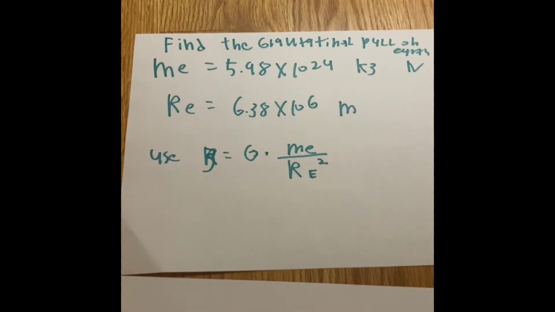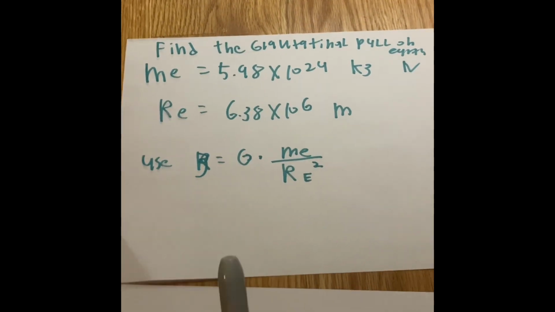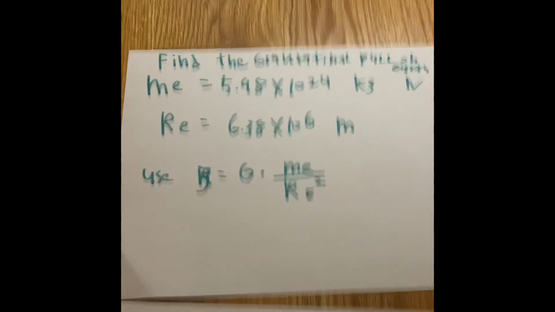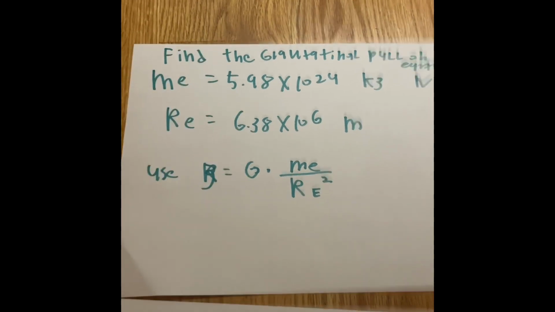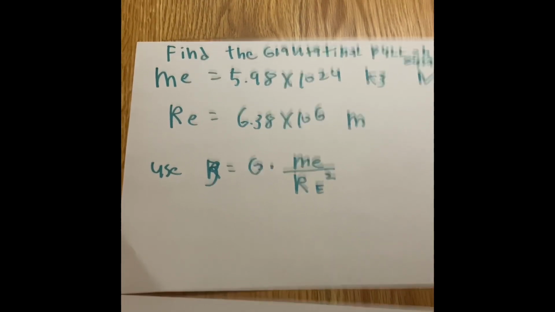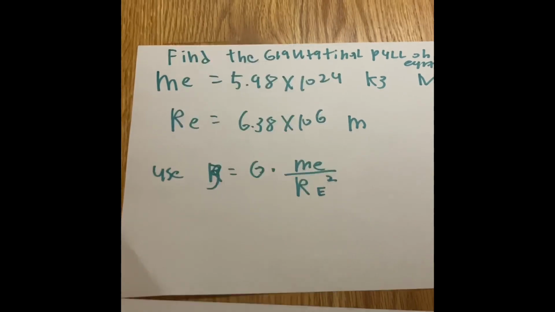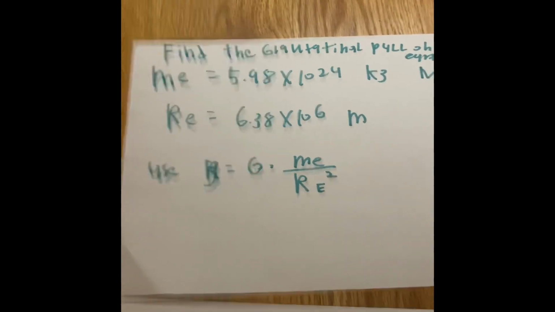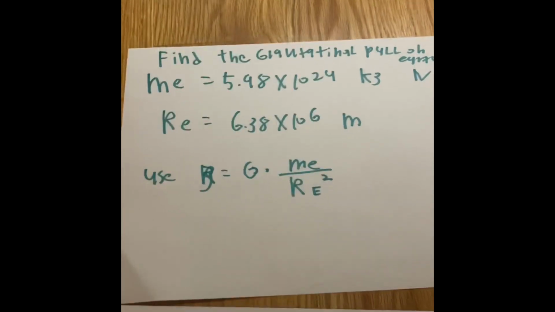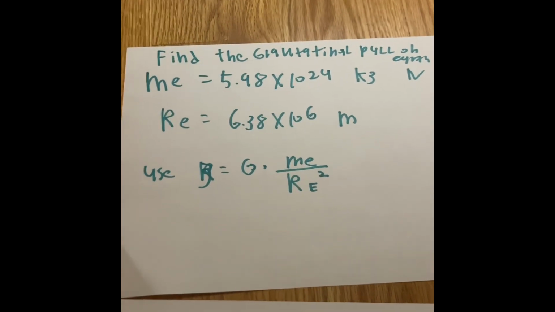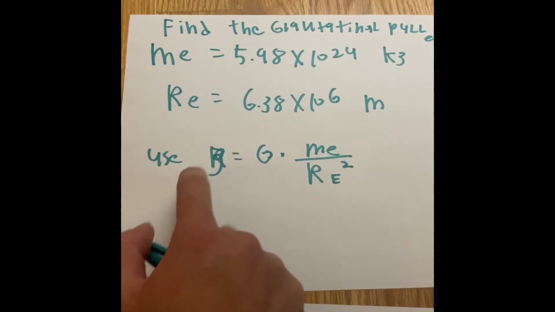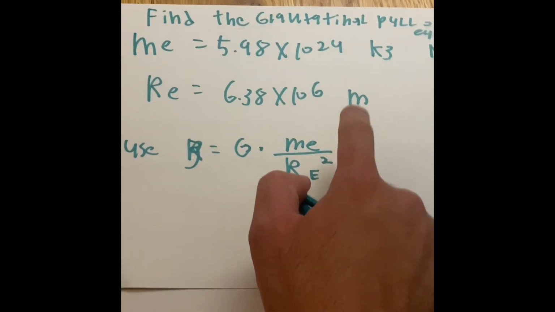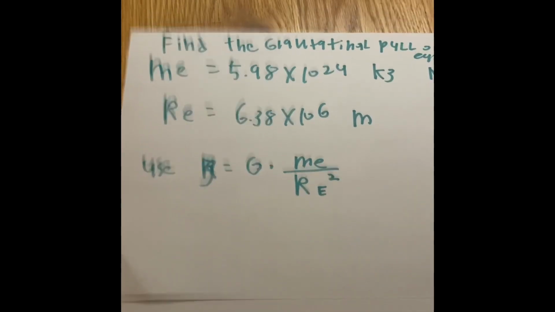So here's what the stats are. Find the gravitational pull on Earth. The mass of the Earth is 5.98 times 10 to the 24th kilograms. The radius of the Earth is 6.38 times 10 to the 6th meters. That is from the center of the Earth, the core, to the crust outside, which is grass. And tell me in 40 seconds when you touch grass, if you ever do. We've got to use the formula g equals the universal law of gravity number times the mass of the Earth divided by the radius of the Earth squared.